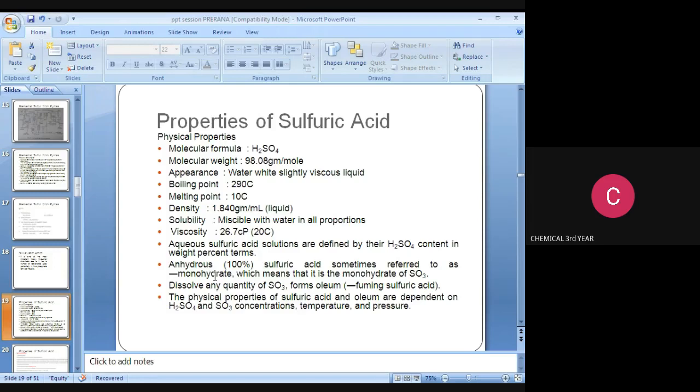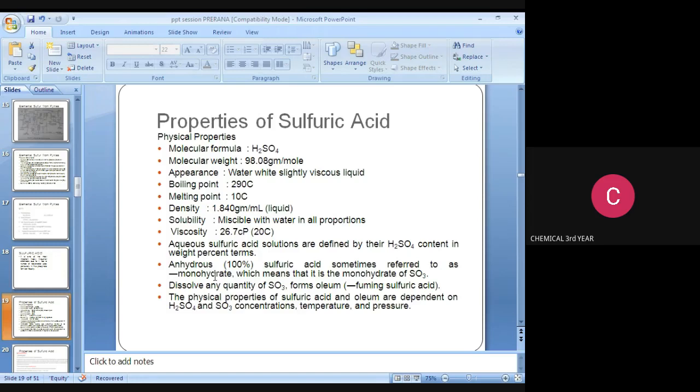Density is 1.840 gram per ml liquid. Solubility: miscible with water in all proportions. So note it down, sulfuric acid is miscible with water in all proportions. Then next, viscosity is 26.7 cP, that is centipoise.